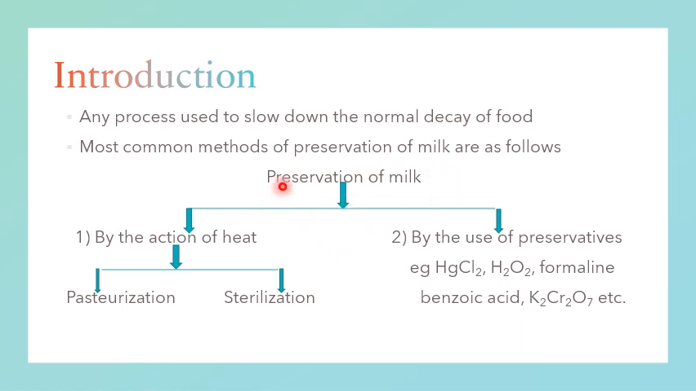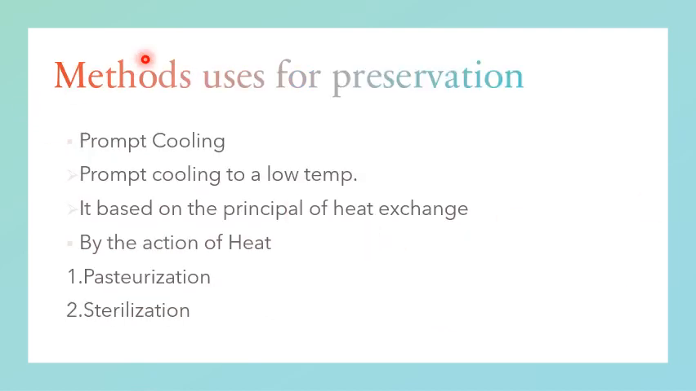Preservation of milk is divided into two types: by the action of heat and by the use of preservatives. Mercury chloride, potassium dichromate, hydrogen peroxide, formalin, benzoic acid, salicylic acid, etc. are used in preservative techniques. And by the action of heat, there are two methods: pasteurization and sterilization. Then the methods used for preservation. Prompt cooling is one of the important methods for milk preservation.